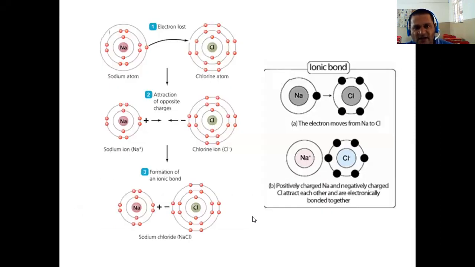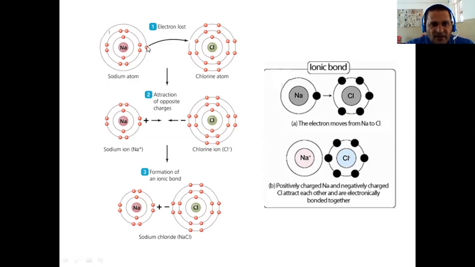So here I have given an example for ionic bonding. Here, sodium's atomic number is 11. Sodium contains 11 protons and 11 electrons, so its atomic number is 11. The number of electrons present in the outermost orbital is only one.